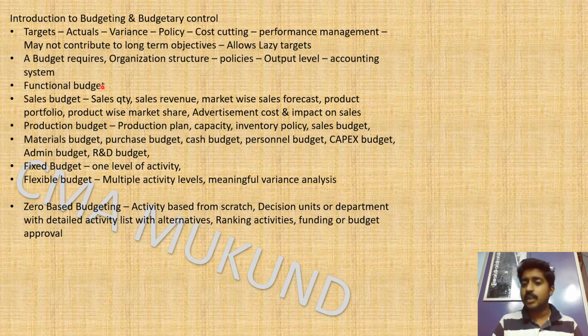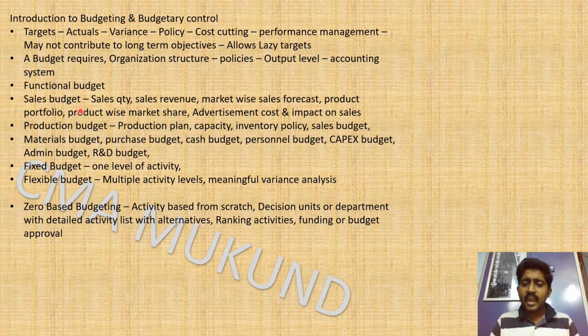So that is the accounting system. Next is the functional budget. So what are the functions? Various departments will have a budget for themselves, and that is called the functional budget or departmental budget. So the first department we are going to see is the sales budget. So what is a sales budget? It is a mighty document which is given by the sales department or marketing department.